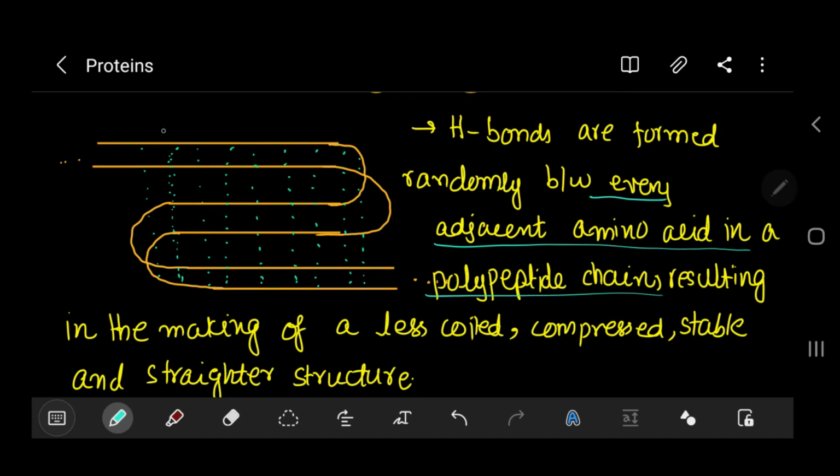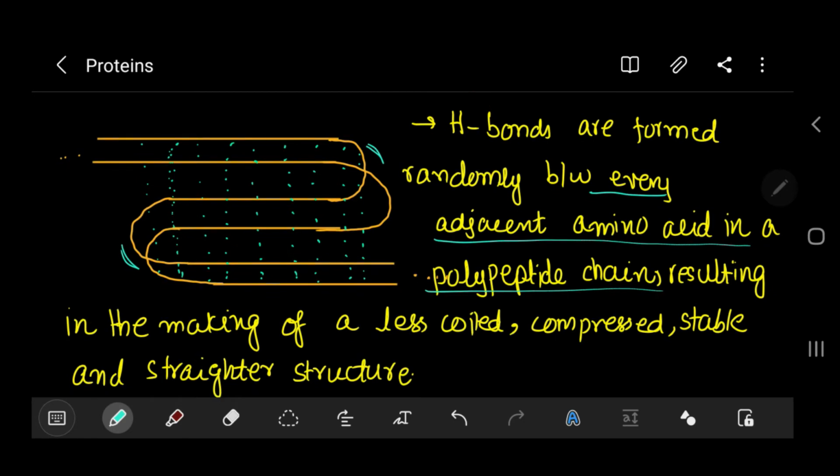Like you have a sheet and you bend it to the left. Here is a bend, and here is a bend. You bend it like this and you end up getting a sheet. For example, aluminum foil is a very good example of this. You can bend it at certain points and you can form a beta pleated sheet.